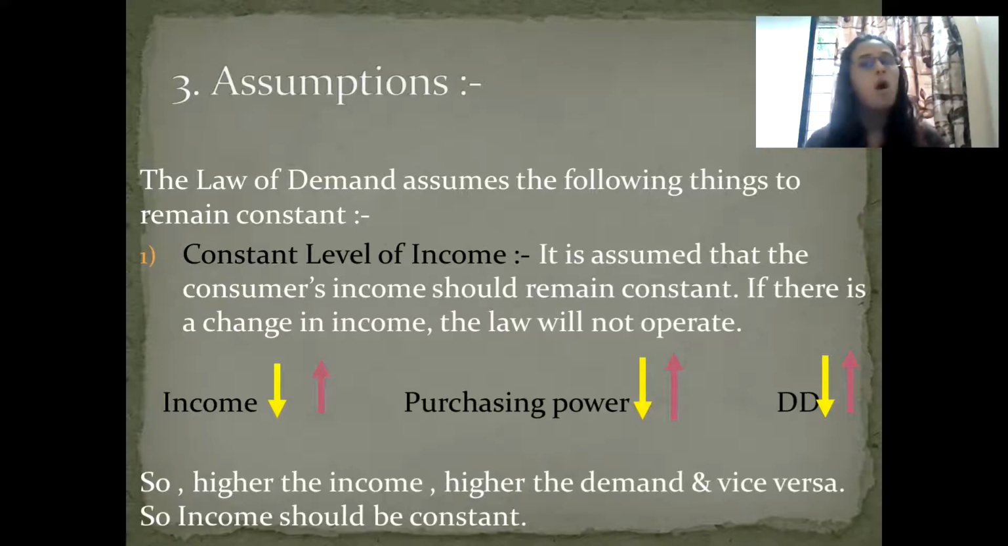To prove this law, we are going to assume that the person's income will remain constant, because once the income changes, even though the price is the same, our demand structure totally changes. Therefore, to prove this law, we assume that the level of income, whatever income the person is getting, should remain constant.